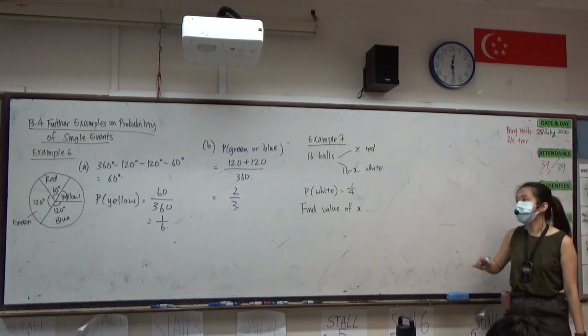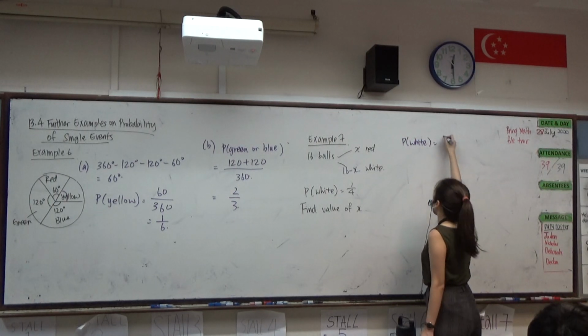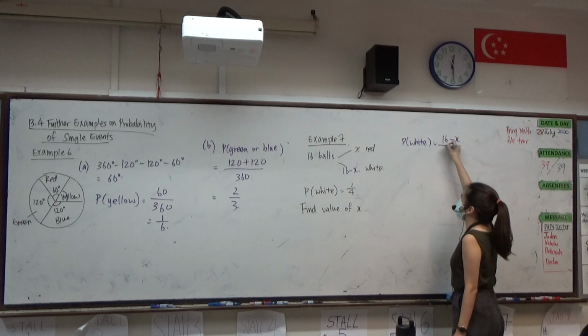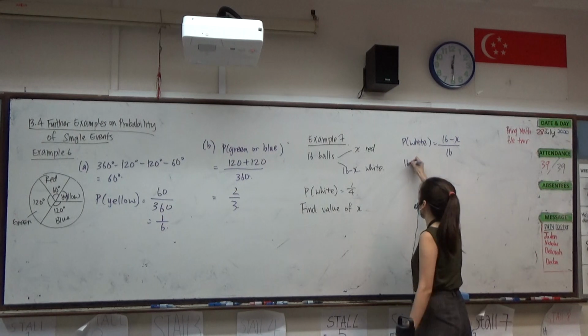So the probability of getting a white ball can be expressed as 16 minus x over 16. Then we can form an equation.